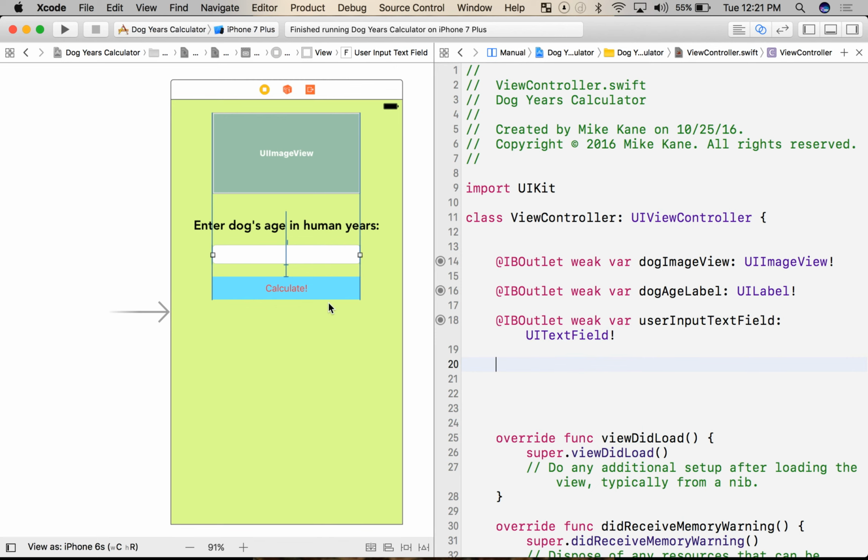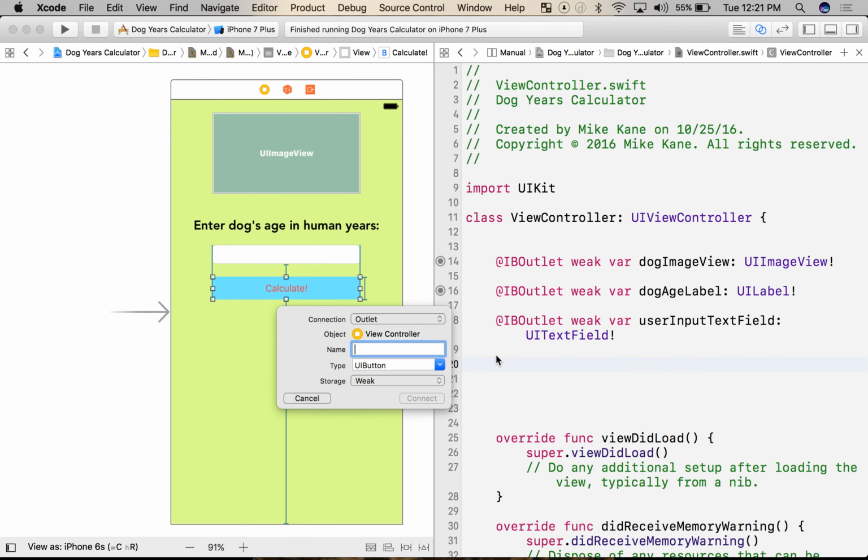Okay, and this is where things get a little different. Now, as we can see, we have outlets for these three. And outlets do exactly what it sounds like. They sit there and they let data pass through them. They just sit there and look pretty. They're not actually going to do anything. A button is different. Think about when you press a button. If you press a button, you want something to happen. You expect action. So we're not going to create an outlet here. We're going to control-click-drag, and we're going to create an action instead of an outlet.